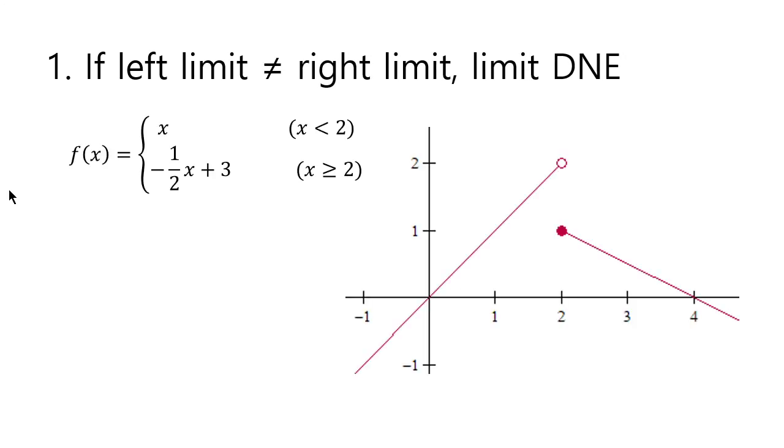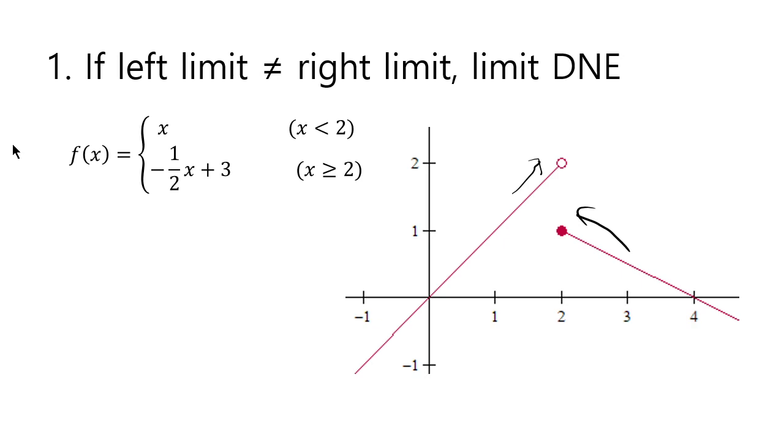This type of DNE, or this type of divergence, often happens when you have a function that is defined piecewise. Well, sometimes even piecewise functions do have limits, but in many cases when you have a piecewise function and 2 is like the boundary between the two definitions, it could be that they have a jump discontinuity like this. So as you go from the left, the limit goes to 2, whereas if you approach 2 from the right, the limit goes to 1.